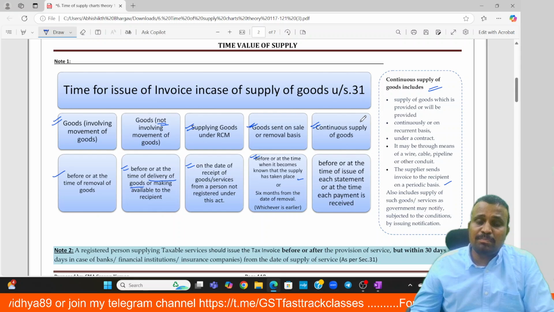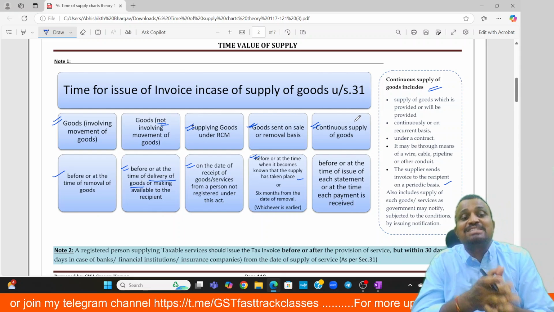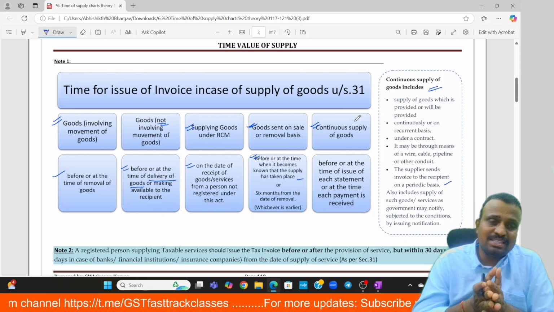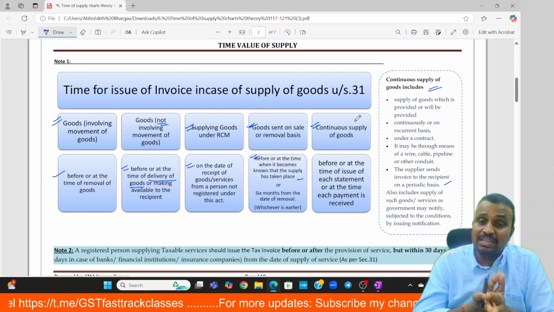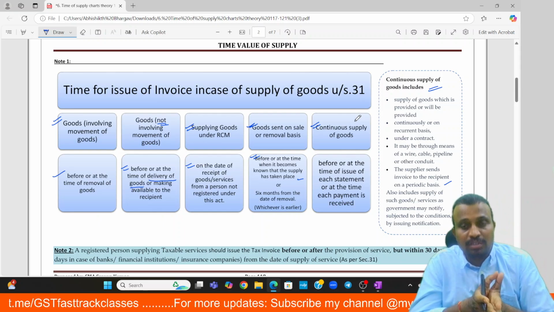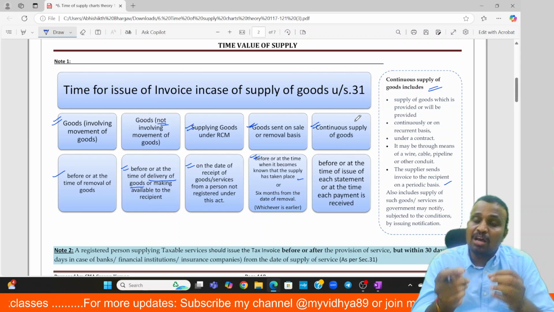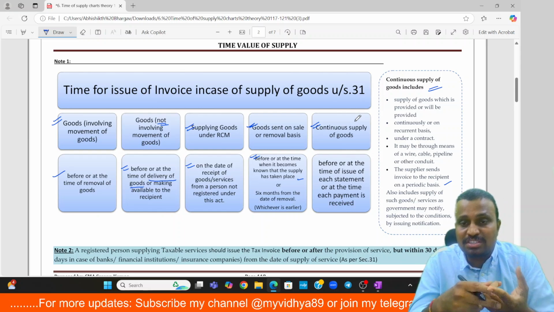And in case of continuous supply of goods, what is the last date for raising the invoice? It depends upon whether the payment is linked to the account statement or not. If the payment is linked to the account statement, then the invoice has to be raised on or before the issue of the account statement.